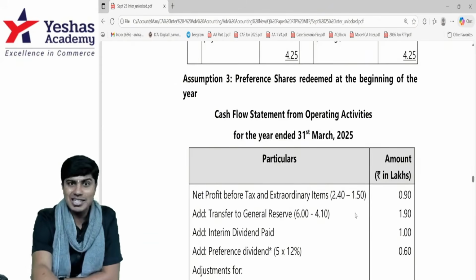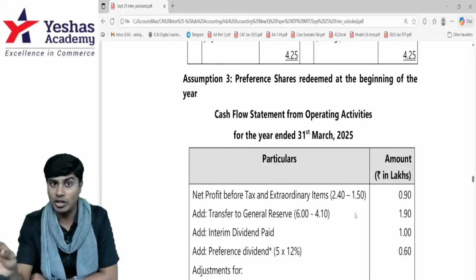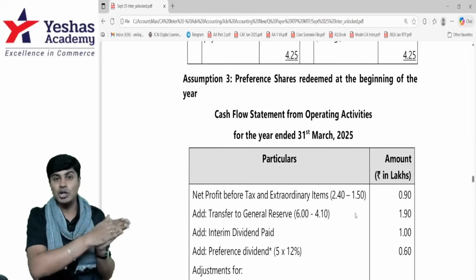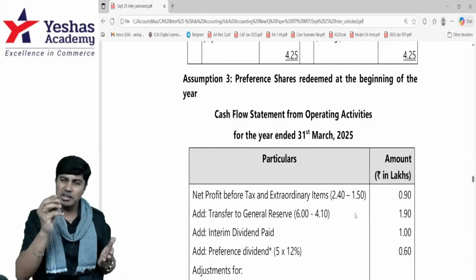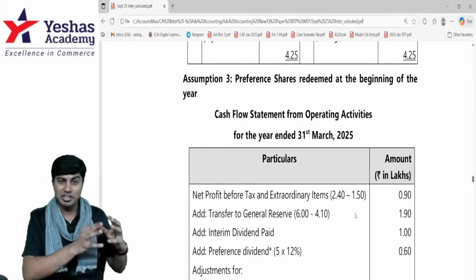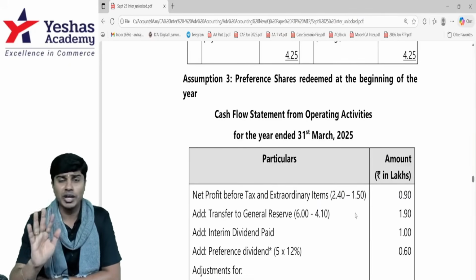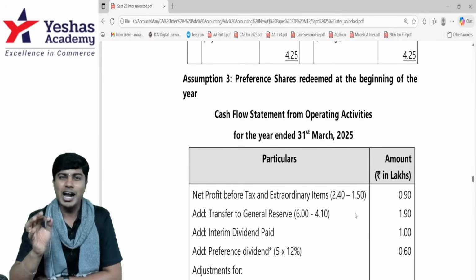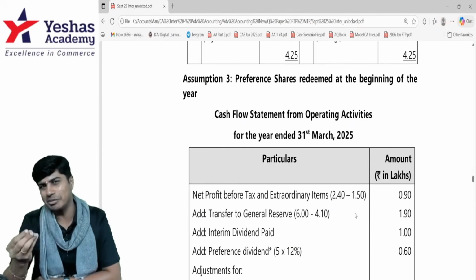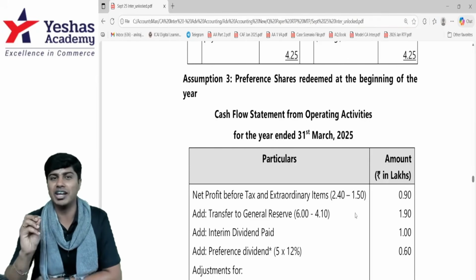So in some cases, the suggested answer might have printed 3 assumptions. In some cases, it might not have. But let me tell you what I know: when the answer is given to the evaluator to correct your answer script, wherever there are possible option A, option B, option C answers, all the possible answers with different assumptions will be given to the evaluator to reward full marks to the student who deserves complete marks, and no deserving candidate should lose the marks. This is a clear-cut opinion, clear-cut mission of the institute to not snatch marks from any deserving candidate.